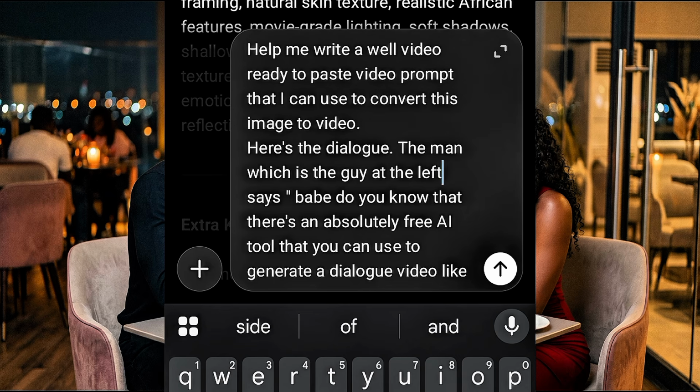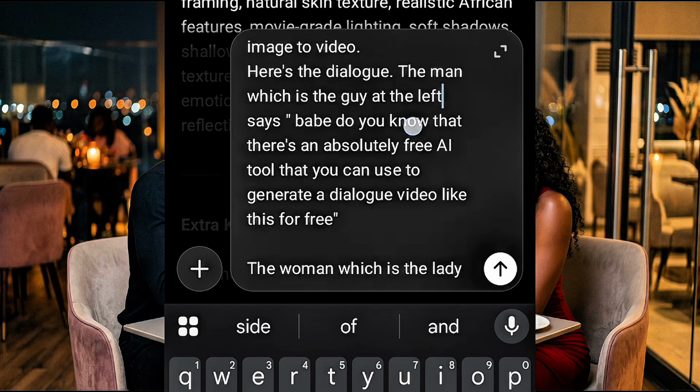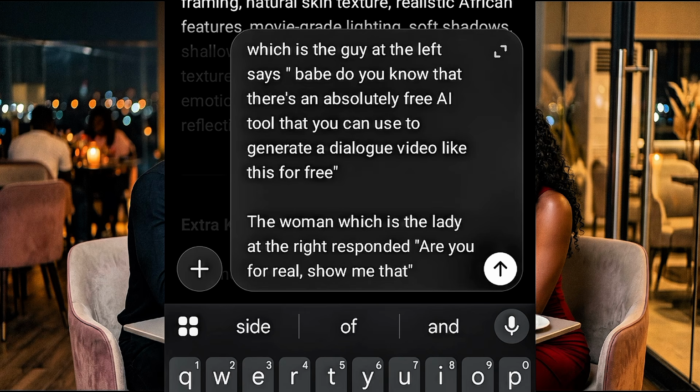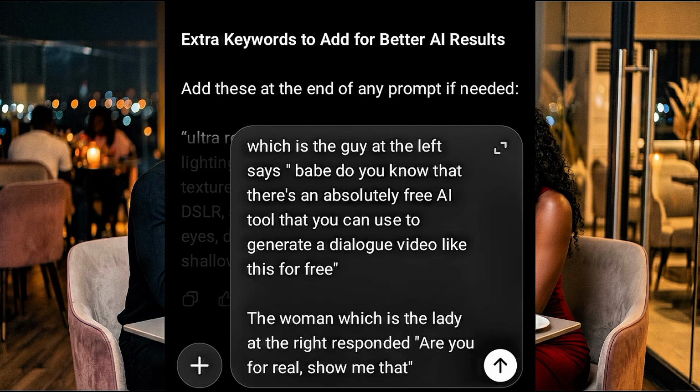Okay, so now the guy at the left says, "Babe, do you know that there's an absolutely free AI tool that you can use to generate a dialogue video like this for free?" And the woman, which is the lady at the right, responded, "Are you for real? Show me that." Do you understand? So this is what I want them to say. If you want action, if you want any other thing, you can go ahead and add it. But let's just go with this. The main purpose of this video is to show you a free AI tool, right? So now go ahead and hit OK.